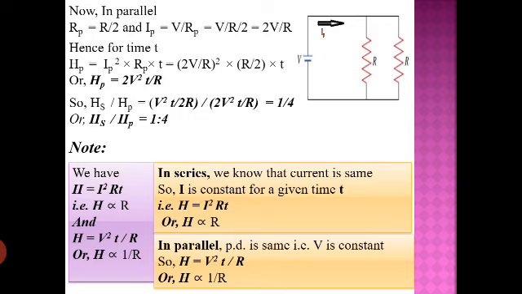So the less the resistance, the more the current, and hence the more the heat produced. That is how in parallel, the heat produced will be inversely proportional to R.